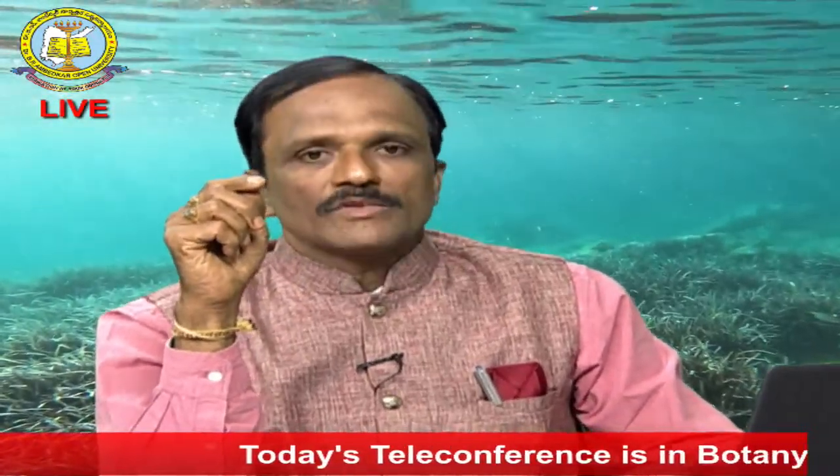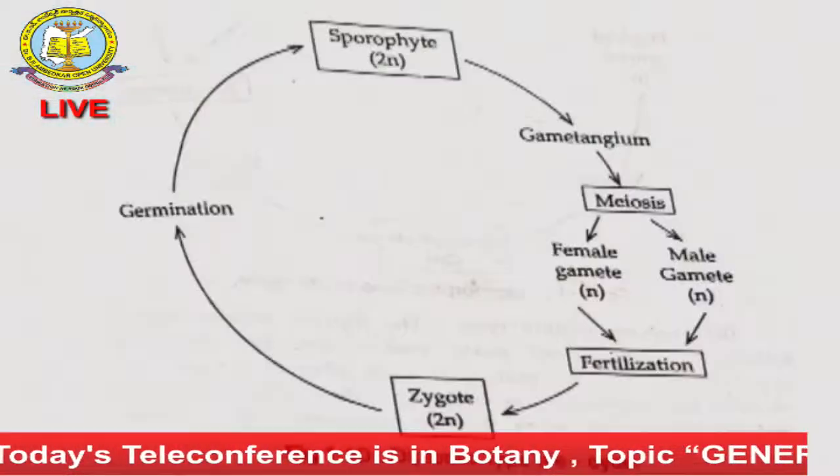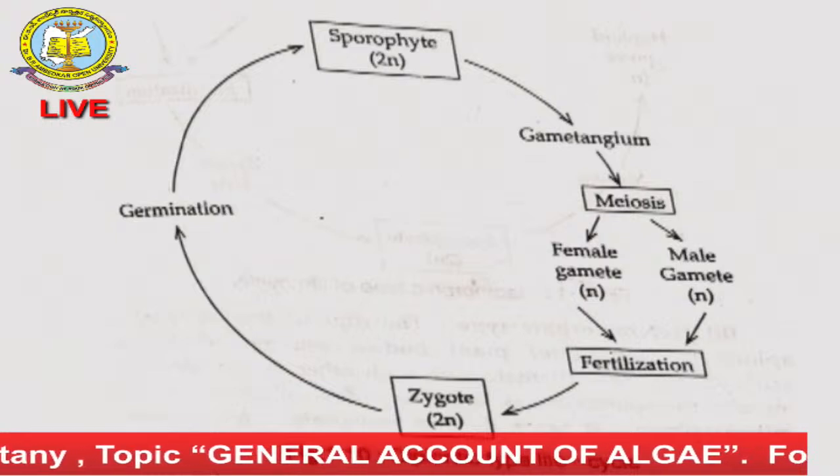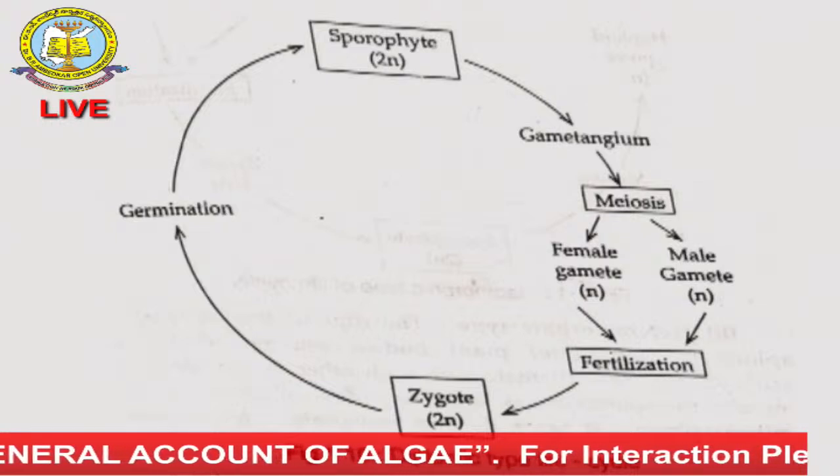Similarly, second one is the diplontic life cycle. So now you see the first one is the gametophytic stage. So this one is the sporophytic stage. Sir, here this sporophytic stage is a 2n stage. Okay, so this sporophytic stage produces the gametangia. Sir, this gametangium produces the male gametes and female gametes. So here we are looking at the meiosis. Okay, so male and female together form the zygote. Sir, this zygote is also 2n stage. Yes, sporophyte is 2n stage and zygote is 2n stage. So again this zygote produces the sporophytic stage. Sir, we call this the diplontic life cycle.